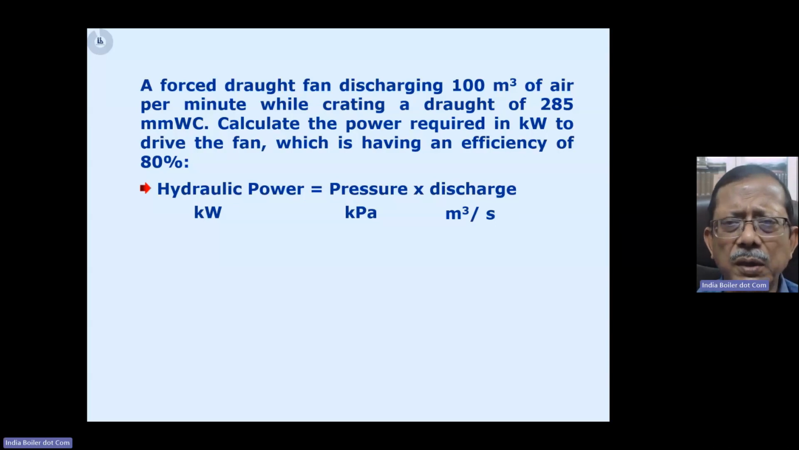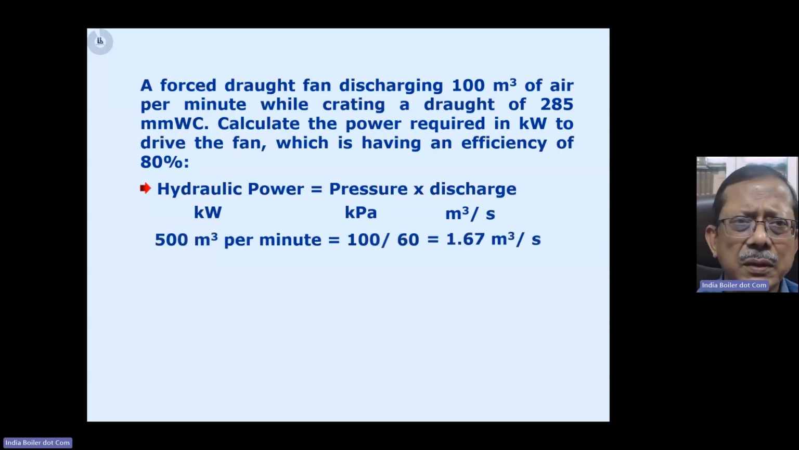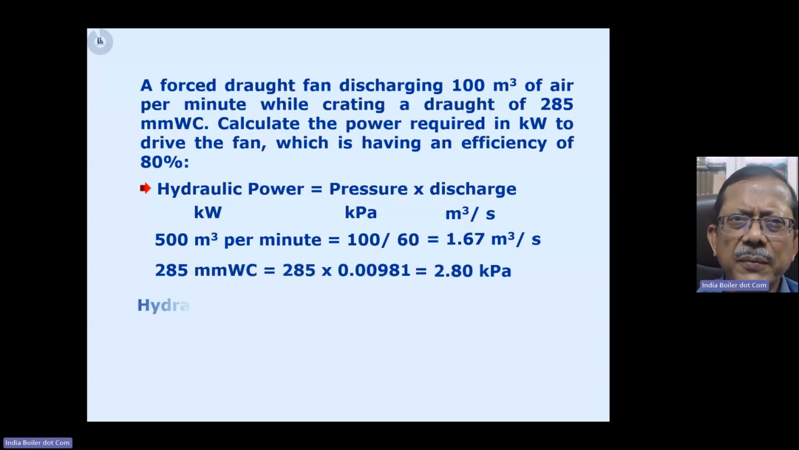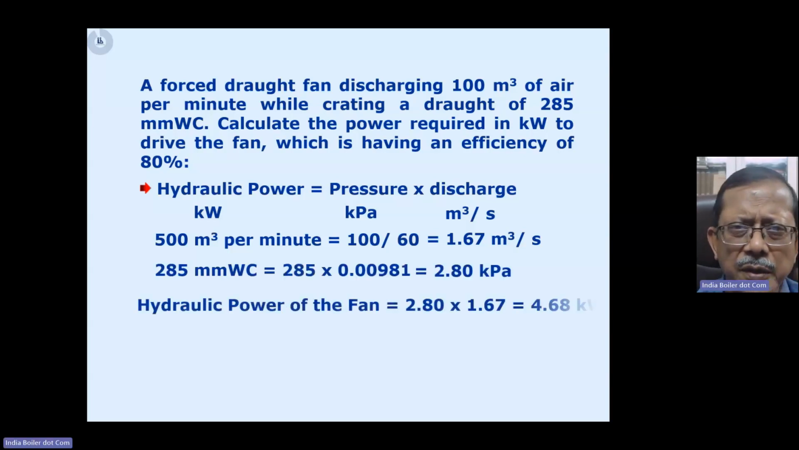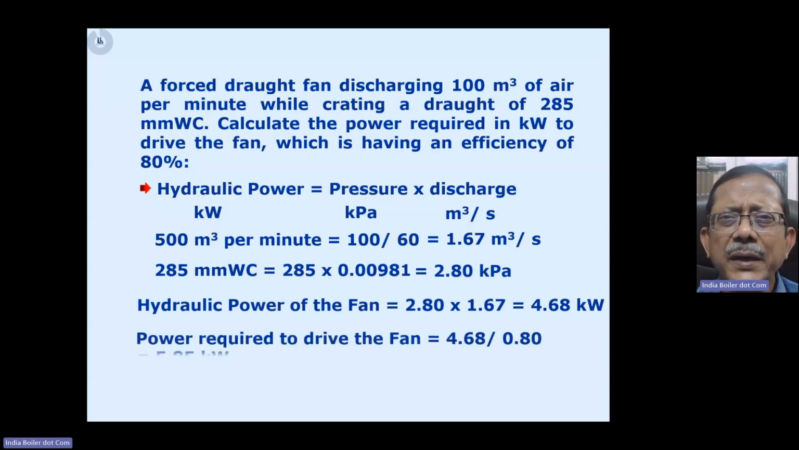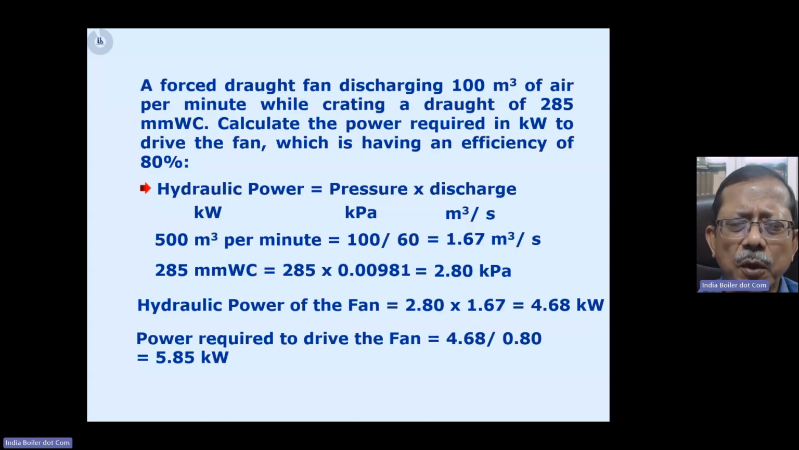So suppose what they have given is 100 meter cube per minute, naturally, this is a typographical error, it's 100 meter cube per minute, it has to be converted into meter cube per second, so that will be 1.67 meter cube per second after rounding off. And then 285 millimeter of water column, you need to know the relationship between millimeter of water column and kilopascal. So millimeter of water column multiplied by 0.00981 gives you the kilopascal. So rounding off, it comes to 2.8.